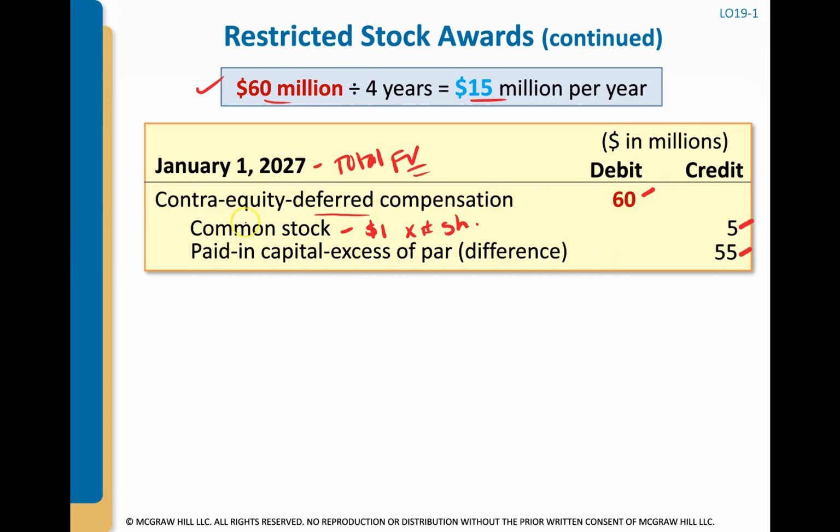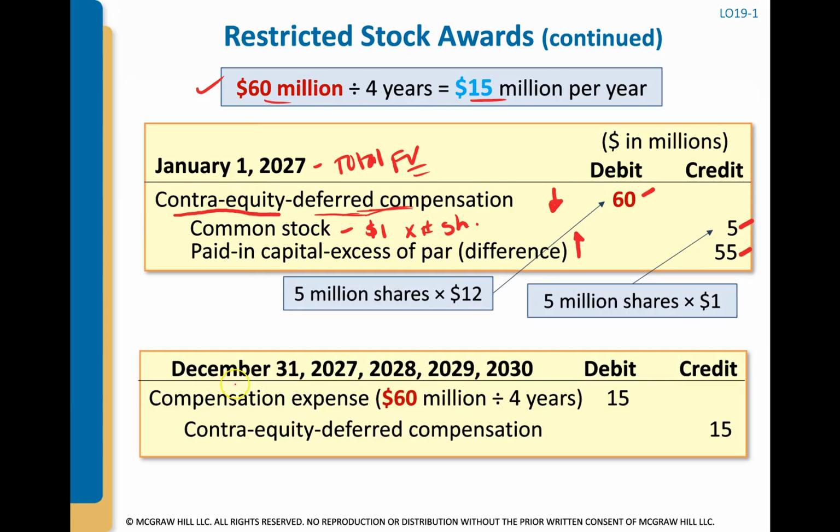Okay, so this debit, this contra equity account, means that it goes in the equity section, but its normal balance is a debit, whereas usually an equity account, a stock account, would be a credit. So notice what's happened so far. We have a decrease in the equity account and then an increase in equity account. So in effect, there's zero impact to the equity section of the balance sheet.